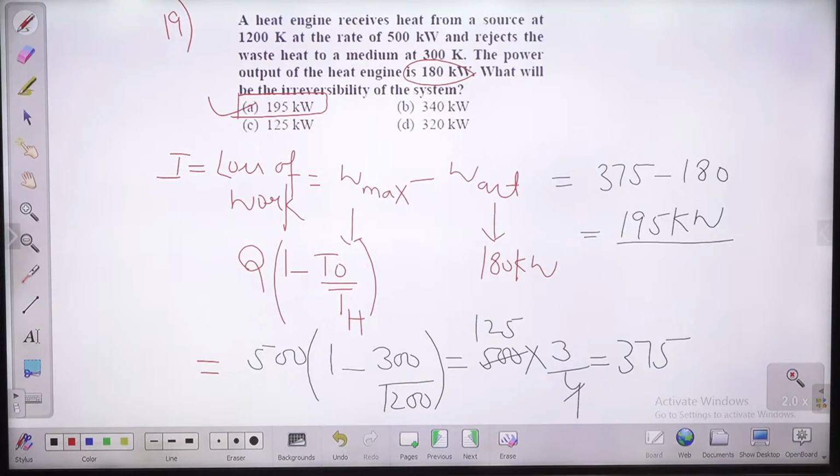So how much work we are losing in that process? That is a maximum work, available energy, maximum work that we can get in a cycle by bringing the system to the dead state or atmospheric condition, that is known as available energy. So available energy minus actual work, that is going to give you the loss of work.